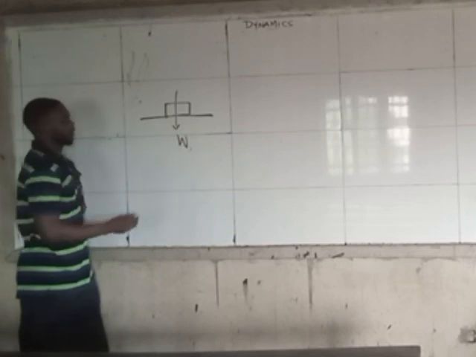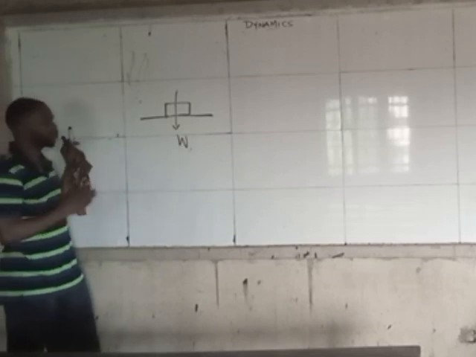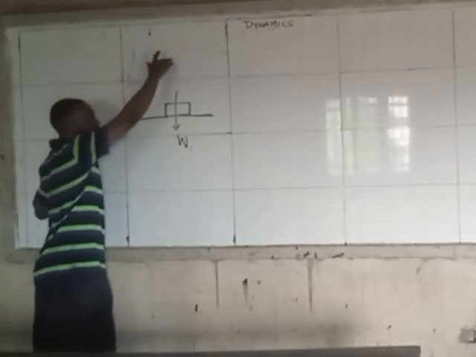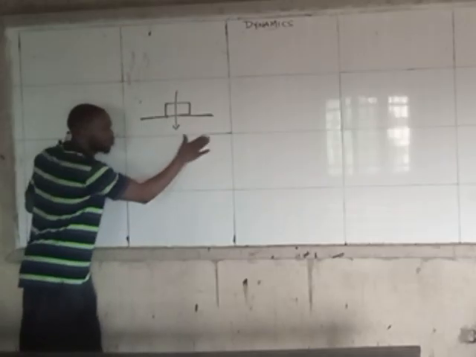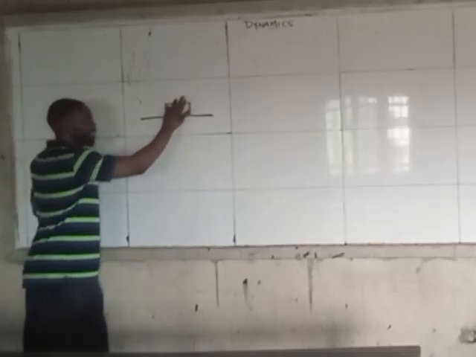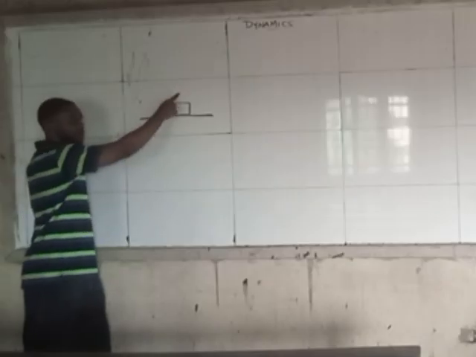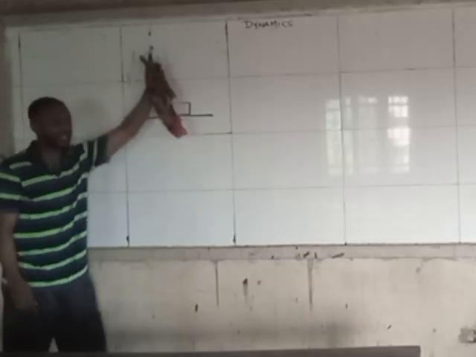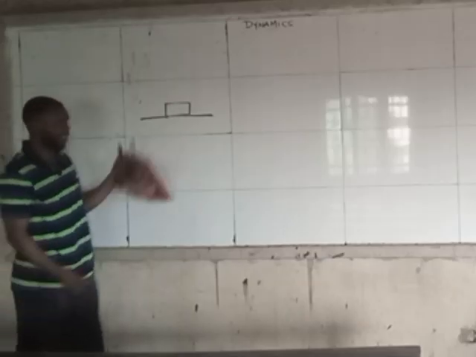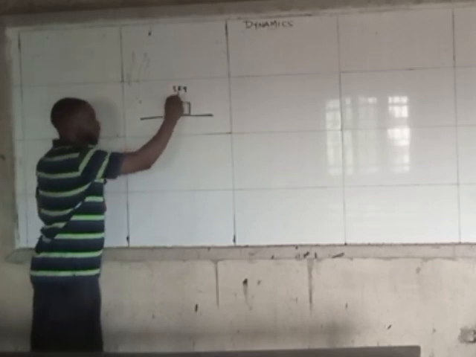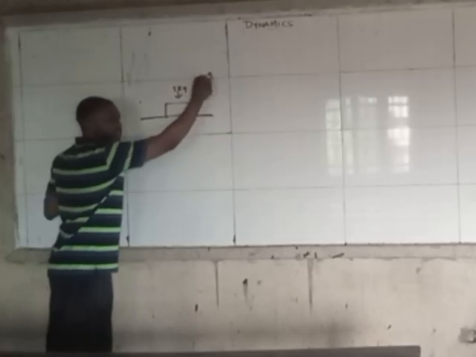But the minute that thing is moving, and not moving up, or going up and coming down, it simply means that I need to not look at the weight, unless they tell me somebody is sitting on this thing and is exerting force on it. Calculate the normal reaction. In that case, if a boy is 5 kg, the weight of the boy will be 5 times 10, that is g.